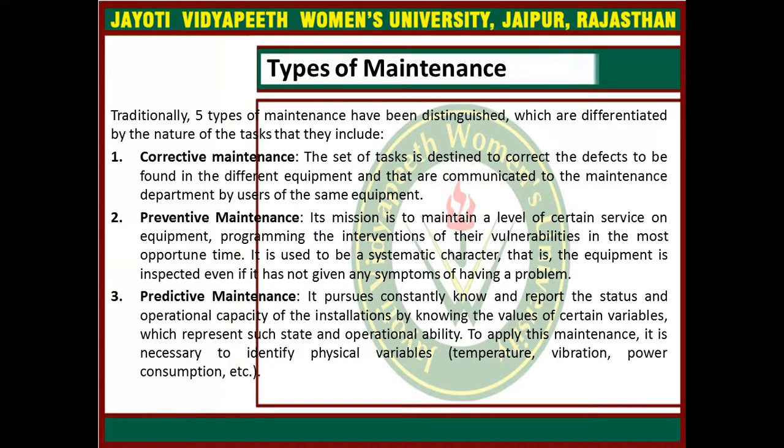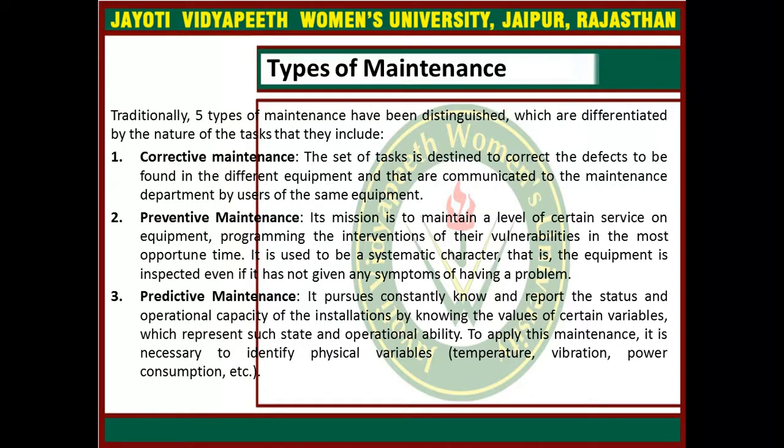The second is the preventive maintenance. In this preventive maintenance, this is the second type of maintenance, and this preventive maintenance mission is to maintain a level of certain service on equipment, programming and interventions of their vulnerabilities in the most opportune time.